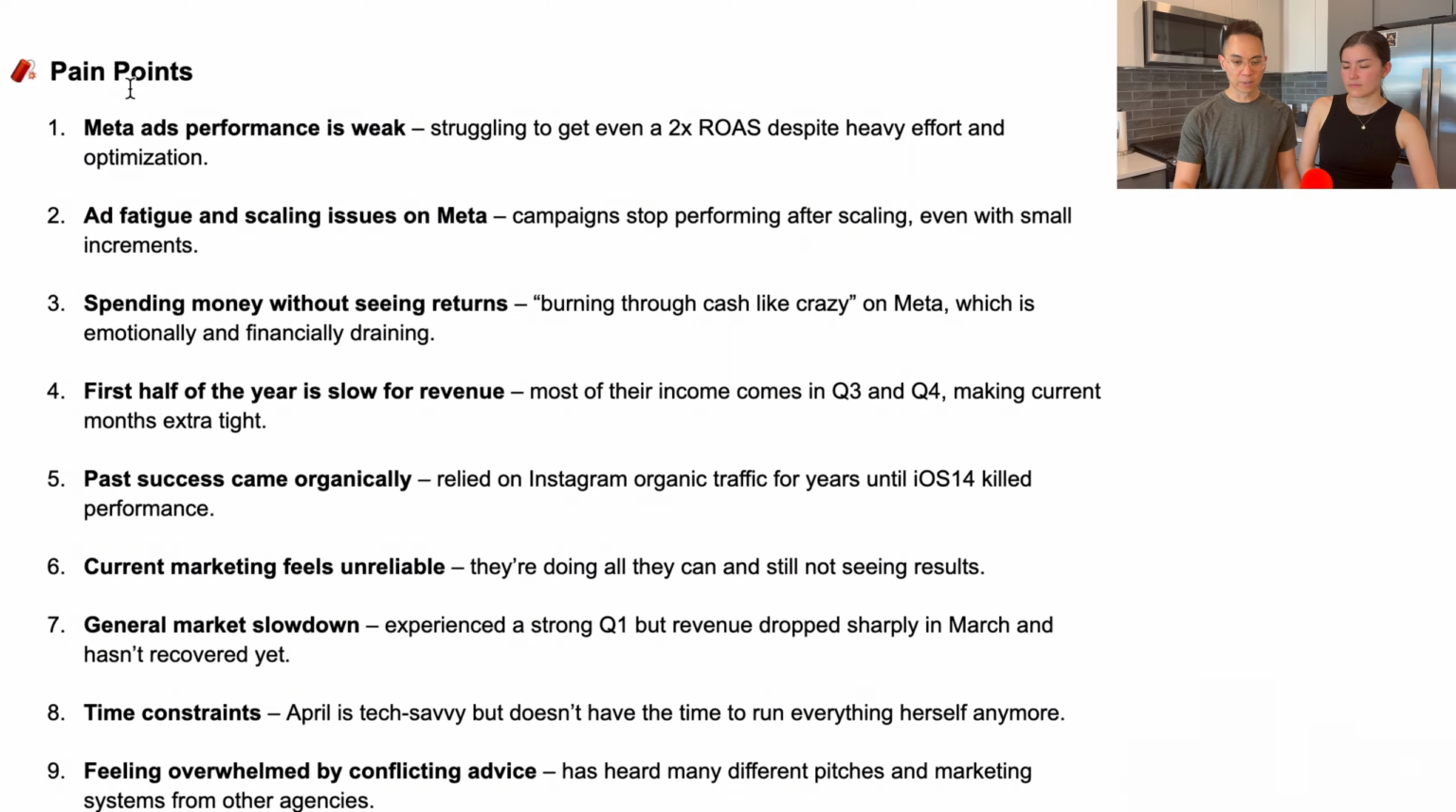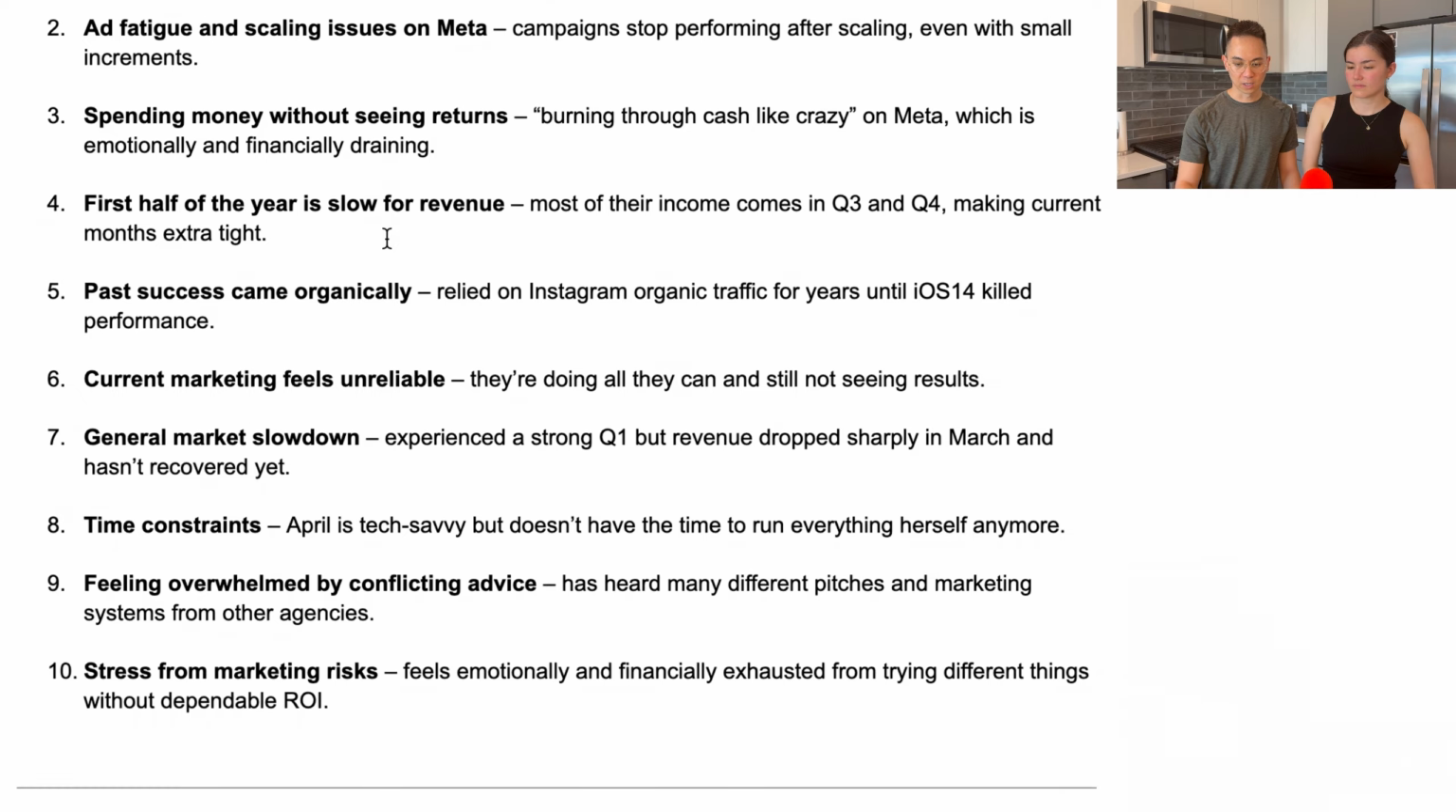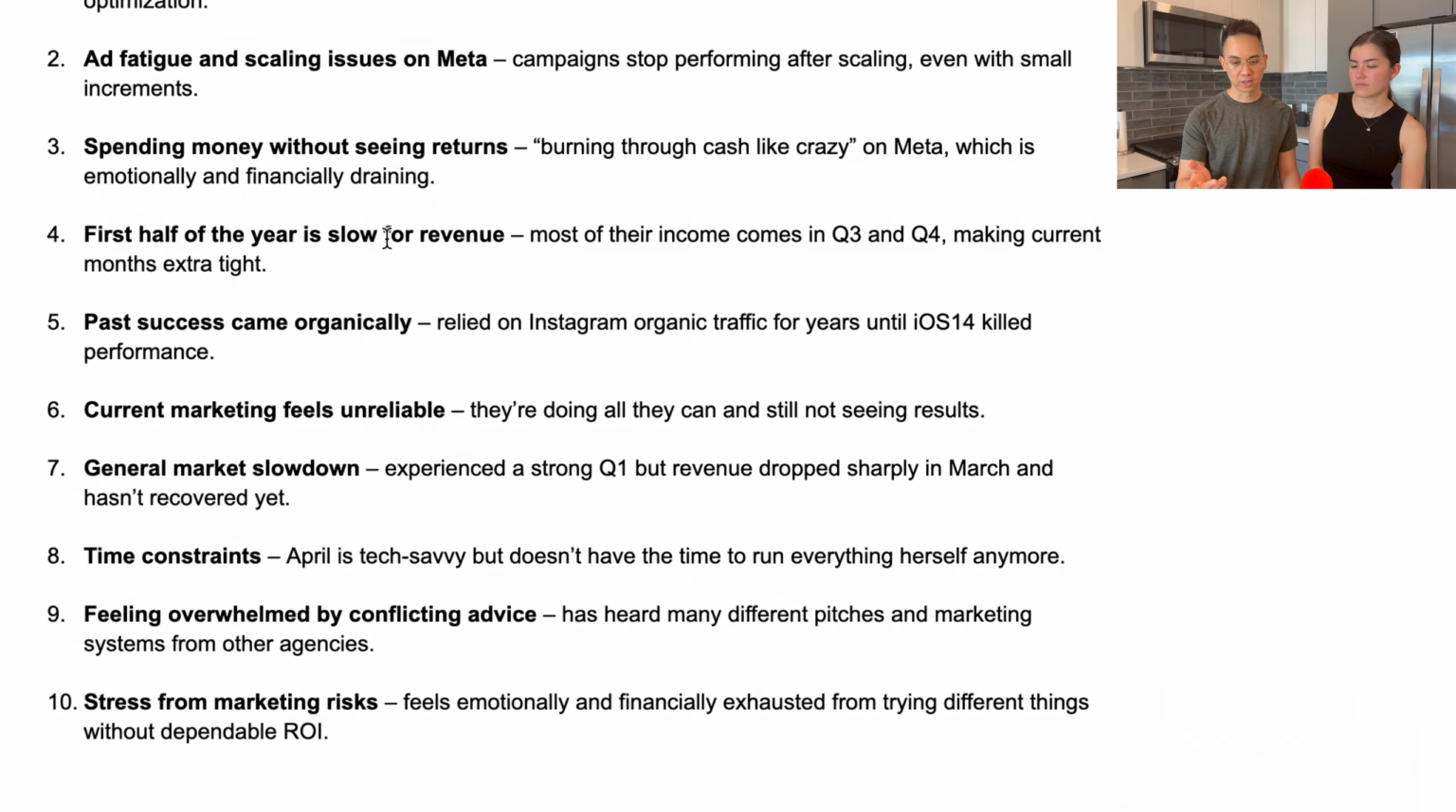You can ask it questions like these, but I'll go over the first section, and then Kayla will go over the next. So to preserve the names of the people in the call, we just put the transcript in, and it's pretty cool because you can see that ChatGPT says, here are the pain points. Meta ads performance is weak, struggling to get even 2x ROAS despite heavy effort and optimization. Ad fatigue and scaling issues on Meta. Campaigns stop performing after scaling, even with small increments. You can see a bunch of things that help us with understanding their pain points.